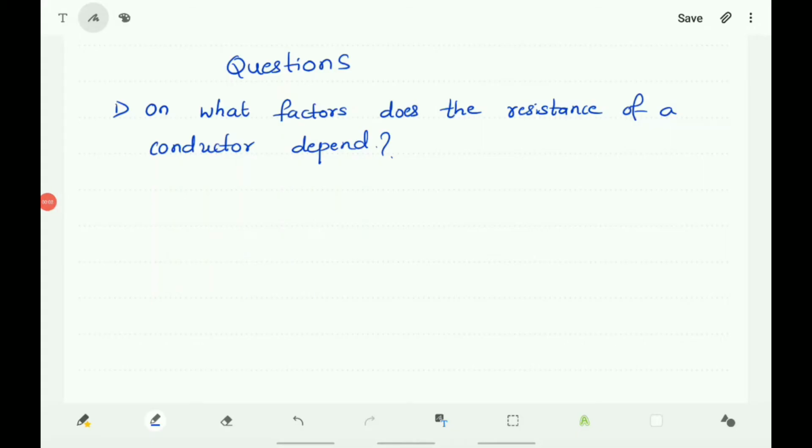Children, it is a continuation of the chapter Electricity, and in your textbook, in between the chapter, there are some questions. Let us discuss one by one. The first question is, on what factors does the resistance of a conductor depend? You know that the resistivity or resistance of a conductor depends upon the length of the conductor, area of the cross section of the conductor, and nature of the material of the conductor.